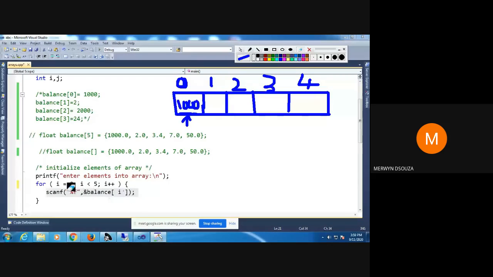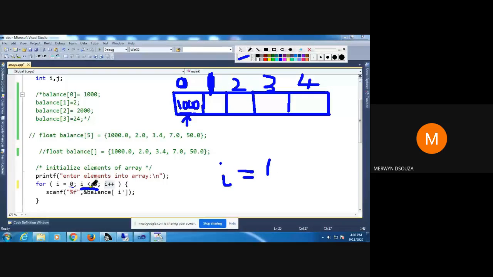Then after you have stored the value, the next step is to increment the value of i. So the i value will now become 1. Previously it was 0, now it will become 1. So 1 means you are now at this place. Check the condition here. Is 1 less than 5?